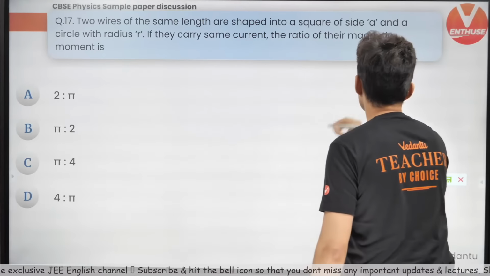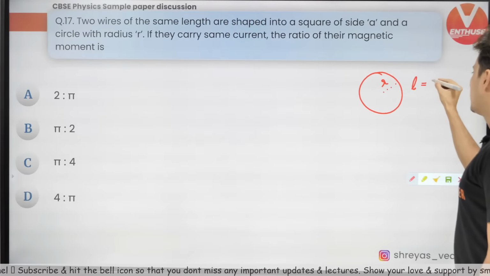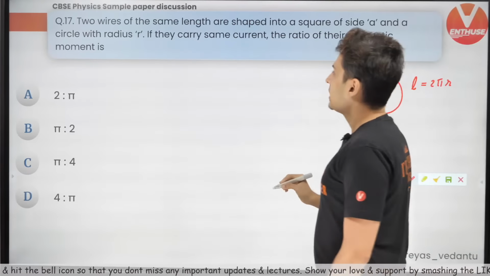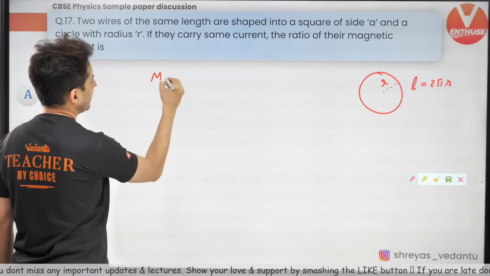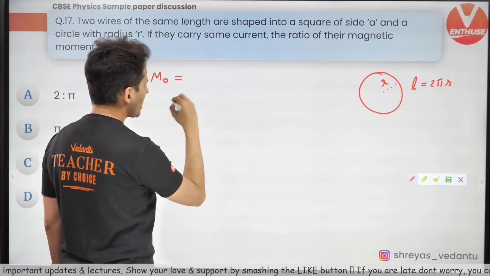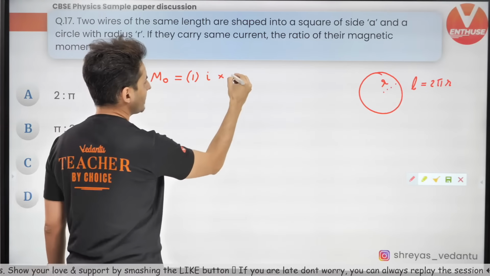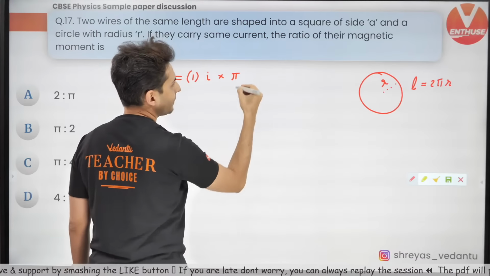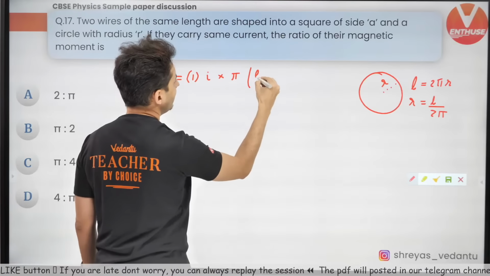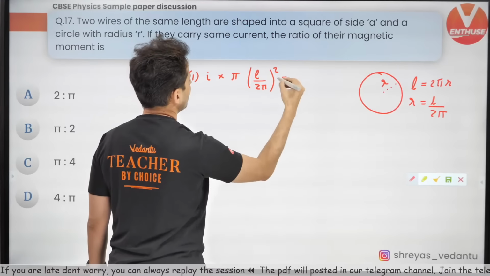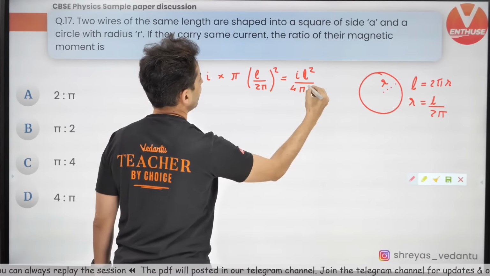Well, first of all, when you convert it into a circle of radius r, the perimeter, which is L, will be 2 pi r. Now, what is the magnetic moment of that circle? Well, the magnetic moment of that circle will be NIA, N is 1, I is I, into the area. Area is pi r square. Now, you can see from here, r is L by 2 pi. So it will be I times L divided by 2 pi, whole square, which is I L square by 4 pi square.